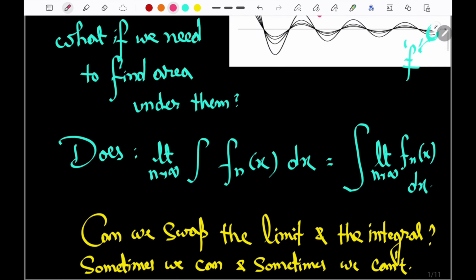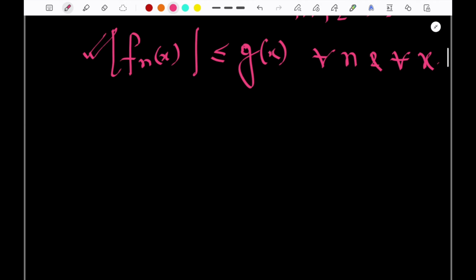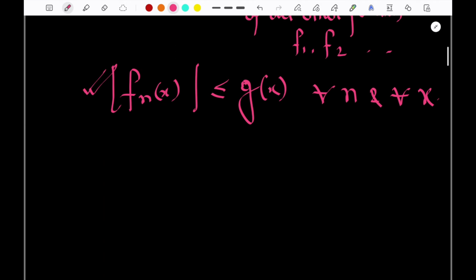Okay, so here we can see the graph easily. I am saying for any function, if you choose this g(x), it will always be greater than the modulus of all those functions. Modulus, I am talking of positive, negative, 0, whatever it is. Okay, this will always be greater.